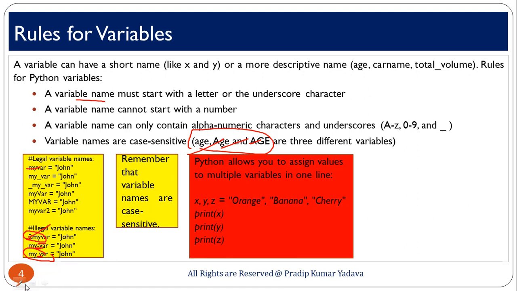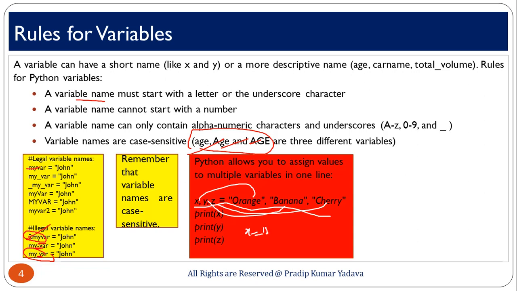Now, talking about here, Python allows you to assign values to multiple variables in one line. So, if you want to assign 3 values here, in Python there is a facility you can use. Python allows you to assign values to multiple variables in one line. Here you can see this is this, and this is this. Basically what happens, this is this.